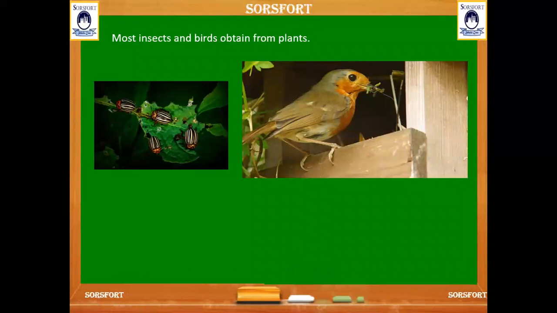And what do insects eat? Insects and most birds eat plants. Some insects eat the tender leaves. Here you can see some of the plants damaged, with leaves eaten by the insects. And some birds eat some leaves and fruit seeds.